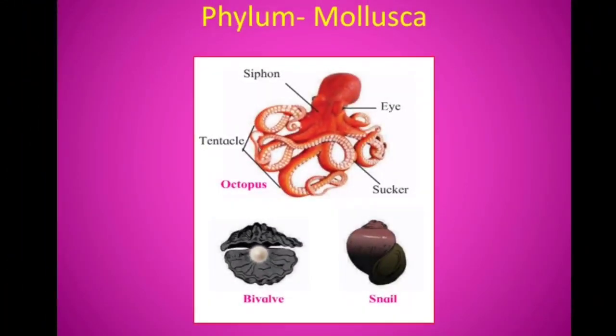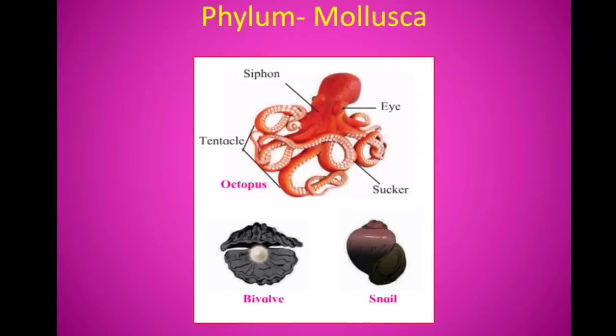Phylum Mollusca. Body of these animals is soft and slimy. Hence, they are referred to as mollusks. This is the second largest phylum in the animal kingdom. These animals are aquatic or terrestrial. Most of the aquatic mollusks are marine, but few are freshwater dwellers too. Body of these animals is triploblastic, eucoelomate, non-segmented and soft. Except animals like snail, their body shows bilateral symmetry.